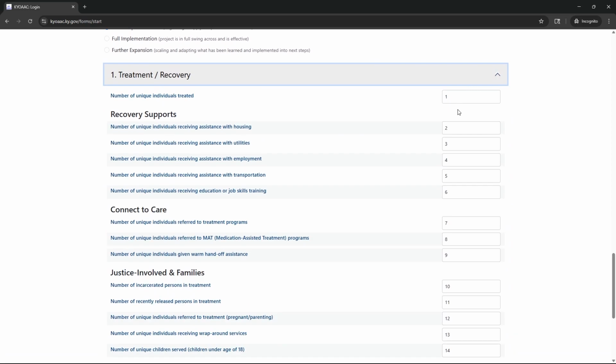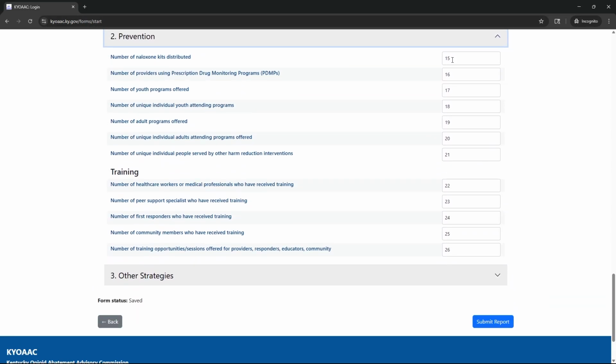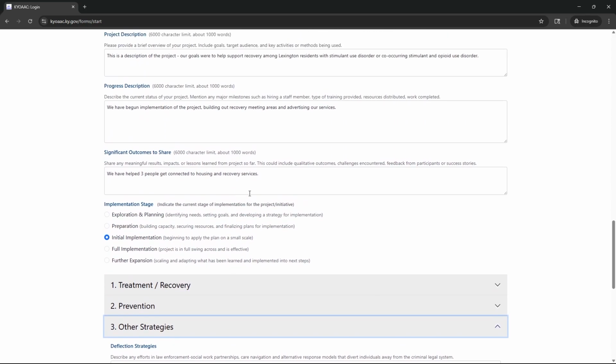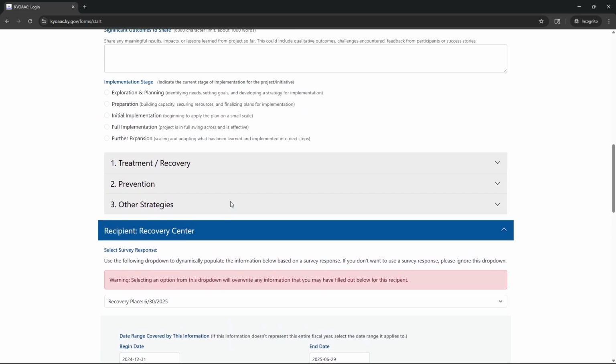They've also self-reported all of the information that we gather on distribution of individual services with the funding and the strategies that they've used. So if you can get a survey response, that's going to help you complete this form much more quickly.